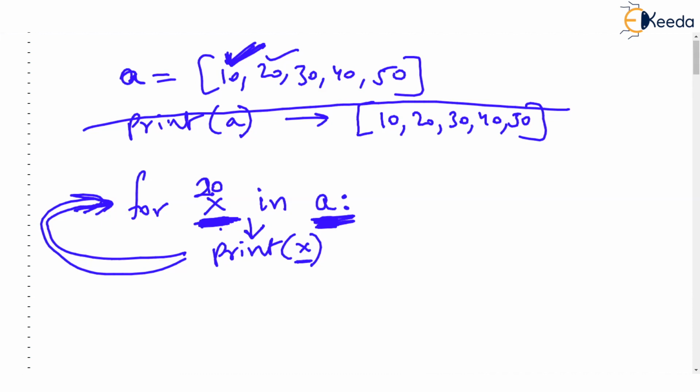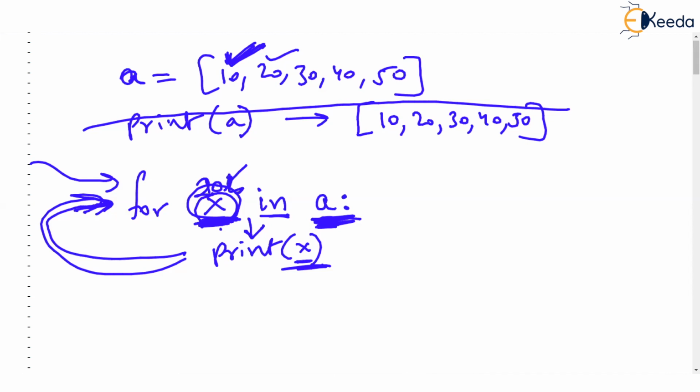Look how readable the for loop is. For says, for every value in the list. Oh my God. When I first time saw this, I said, this is it. This is it. For every value in the list, print the value. That's it. So X is going to be taking 0th value, then first value, then second value, up to the last value. You can name this variable any way you like.